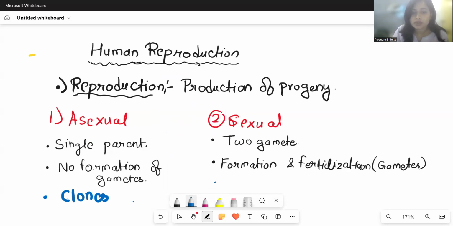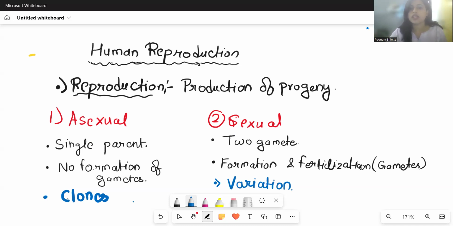Now coming to sexual reproduction, this is a very important point. In sexual reproduction, the gametes are formed with the help of the process called meiosis. जब meiosis होता है, there occurs crossing over, and when crossing over occurs means there will be variation. That is why we have gone through evolution. That is why even siblings who have come from single parent look different and even different from their parents as well. So यहाँ पे सबसे important point जो आता है वो आता है कि यहाँ पे होता है variation. So here no clones are produced.